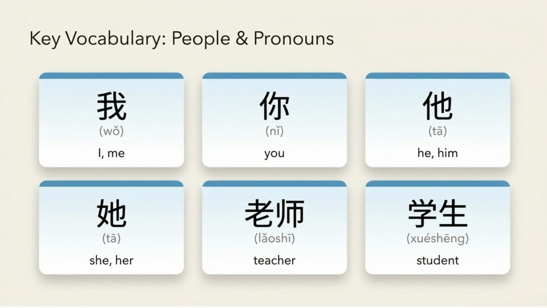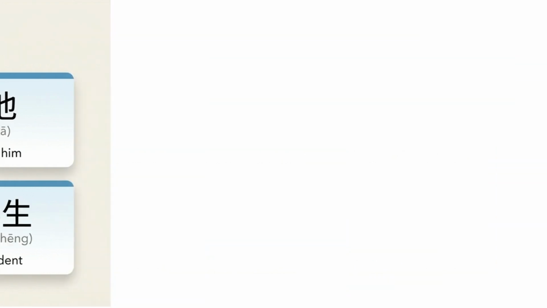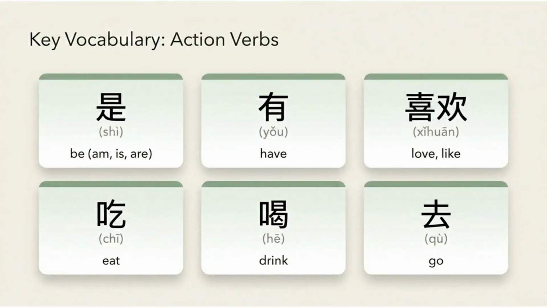Learn to say I, me, wo, you, ni, he, him, ta, she, her, ta, teacher, laoshi, and student, xuesheng. Next, we have key action verbs. These include be, shi, have, you, love, ai, like, xihuan, eat, chi, drink, he, and go, qu.